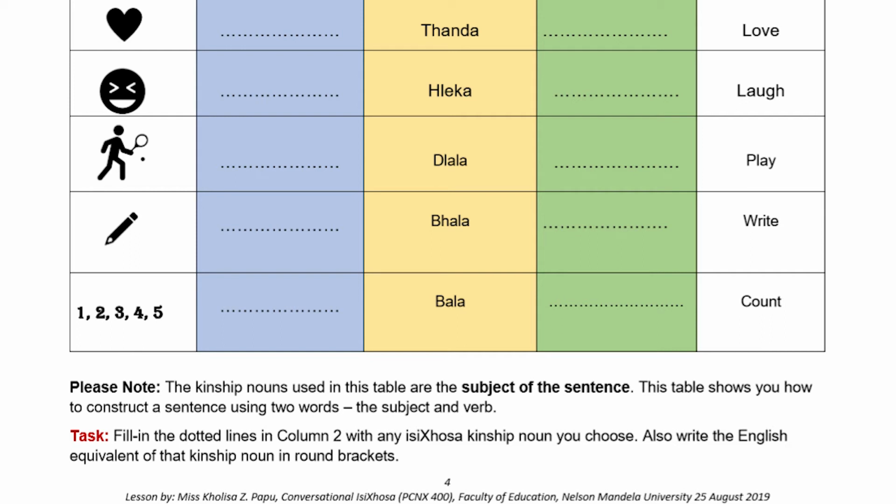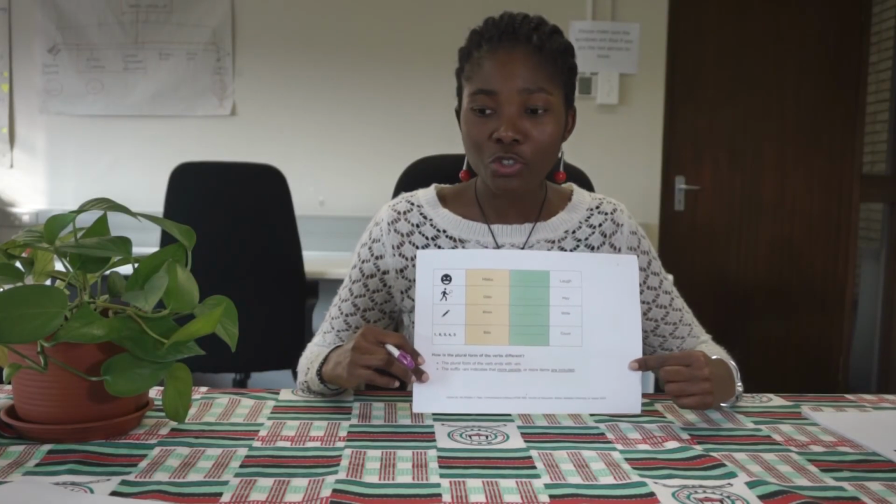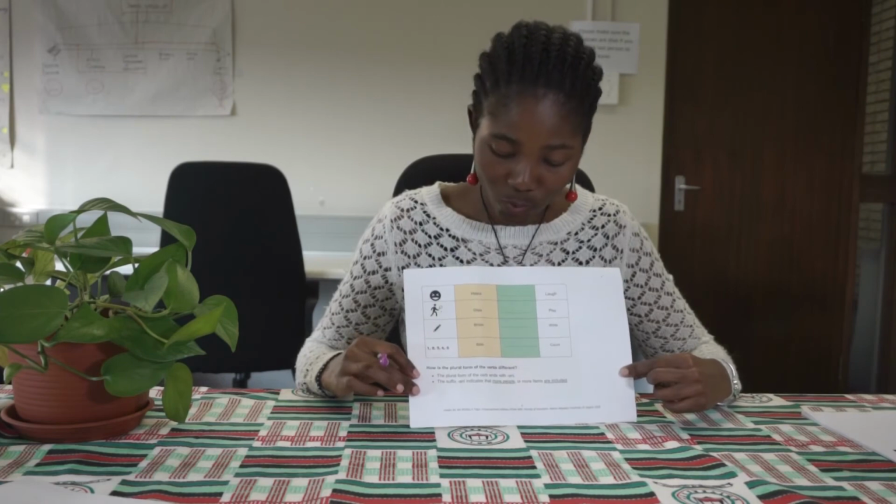Note that those are two different words. They look similar, but those are two different words. And then there is also dlala, and there is also hleka. So the dl is separate from the hl. You can try to practice those sounds as well.